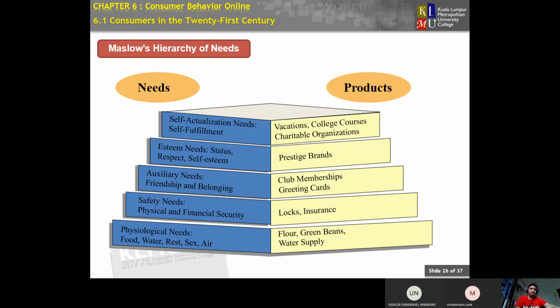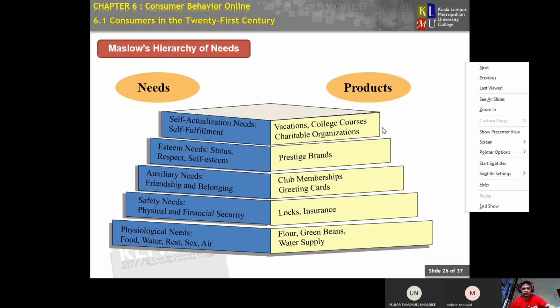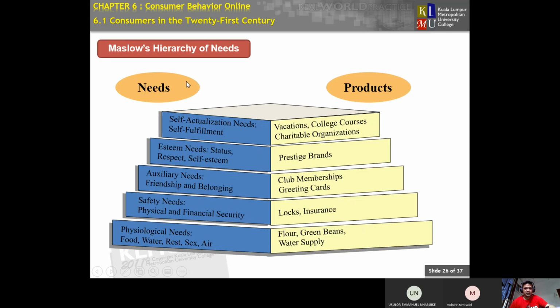Okay, this is the Maslow hierarchy of needs, between product and needs, because your product is based on the customer's or consumer's needs. So when you want to develop a product or sell a product, you need to do a needs analysis regarding the needs of the consumer.